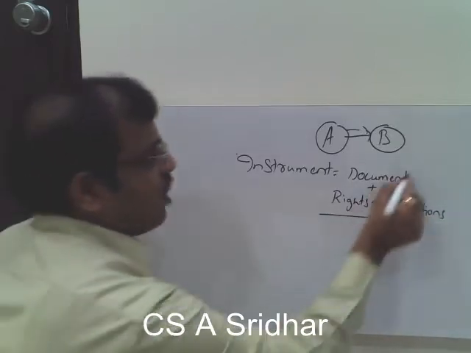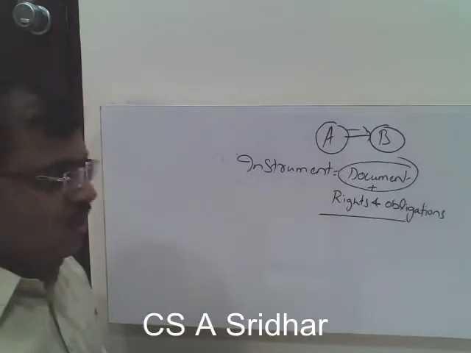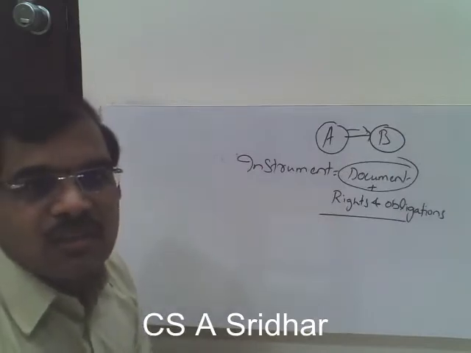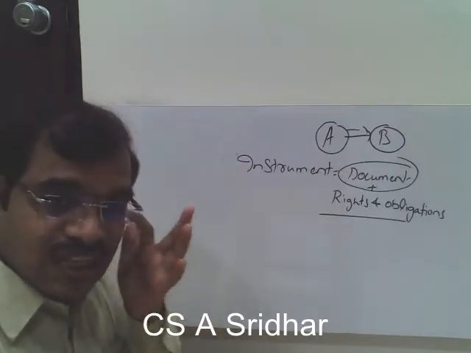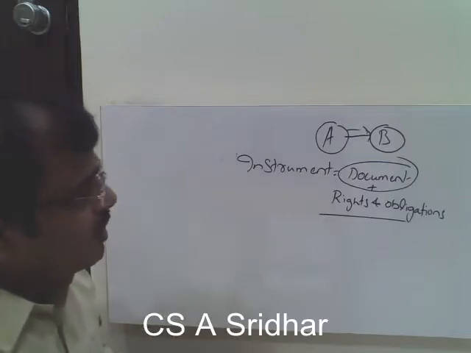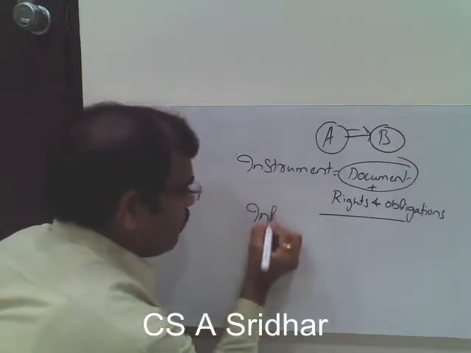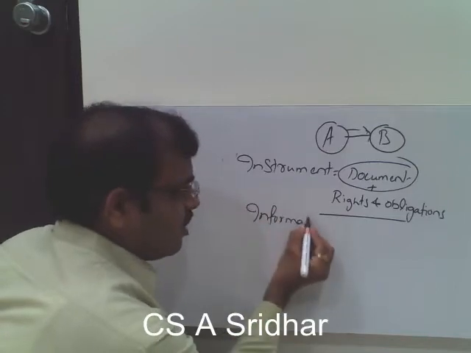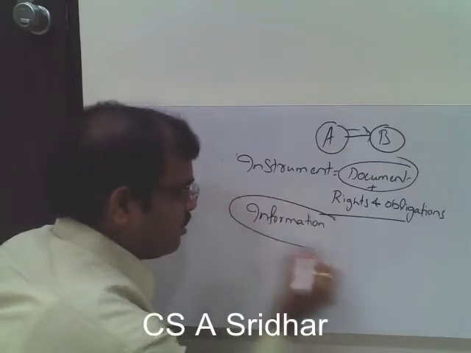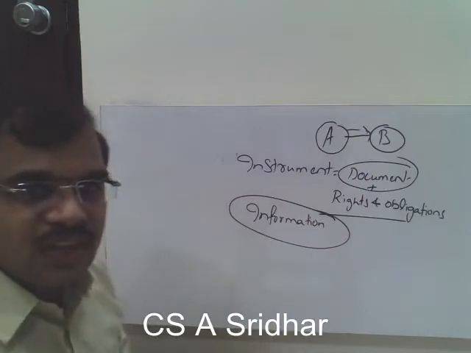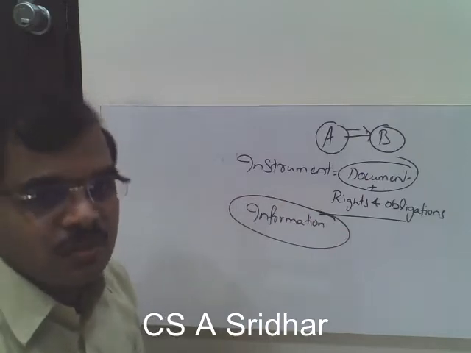Then what is the meaning of document? The word document is defined under the General Clauses Act, which says that document means anything which is giving some information to other parties. This is not the exact definition, but simply to say, document means anything which is giving some information to other parties.